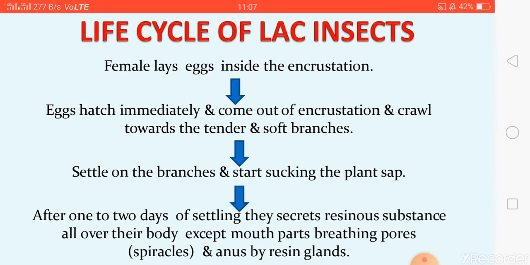After laying of the eggs by the female, the eggs hatch immediately and come out of the incrustation. From the hatching of the eggs, the nymph comes. The nymph is the first instar, and the first instar nymph emerges out of the incrustation from where? From the female's anal opening region. The nymph comes out from the anal opening of the female in the incrustation.